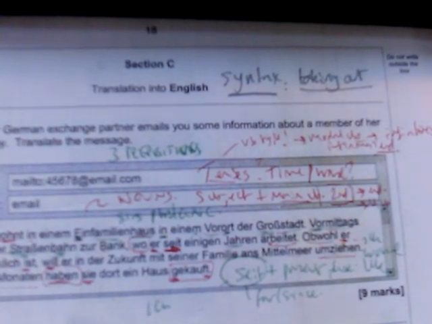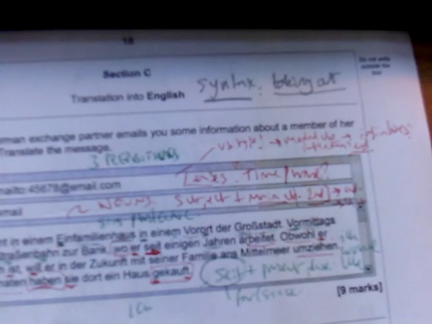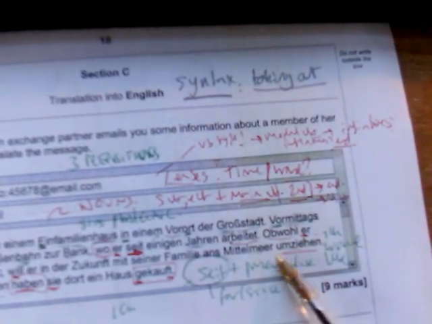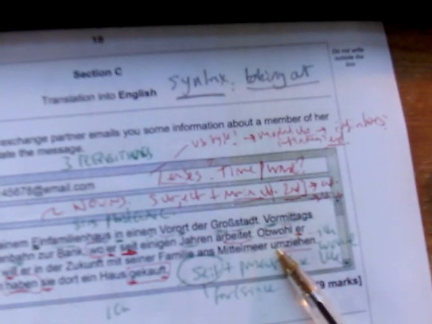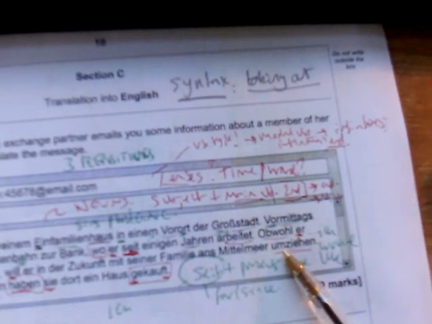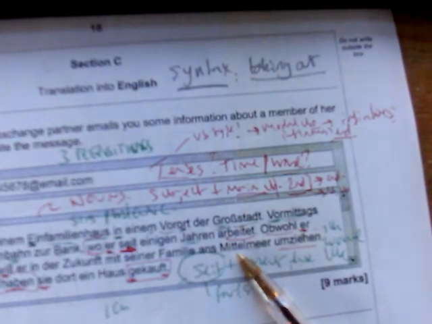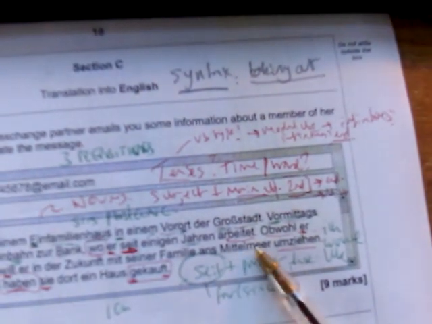And the verb umziehen, yes, it can mean to change your clothes. Anything with um has got change or around, and ziehen is to pull. But it also means to move house or to move. Mittelmeer, the Mediterranean, is the Middle Sea, literally, with his family.